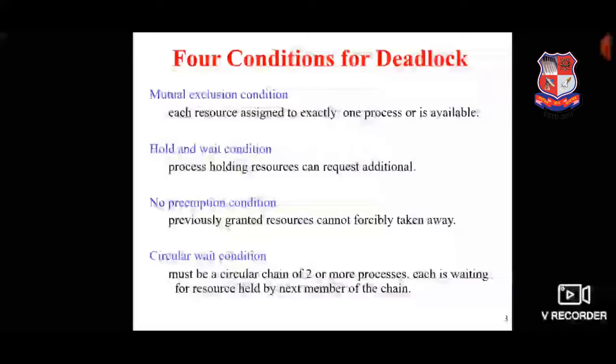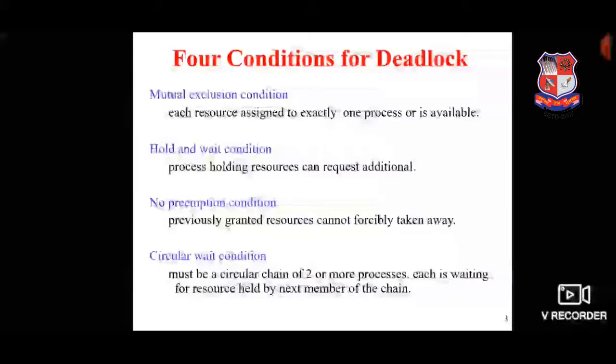Now, 4 conditions for deadlock. These are the 4 necessary conditions for deadlock. If all the 4 conditions are there, then deadlock would be there in the system. The first condition is the mutual exclusion condition, which means each resource is assigned to exactly one process or is available. The resource is not shareable; it's only assigned to exactly one process, otherwise it's available.